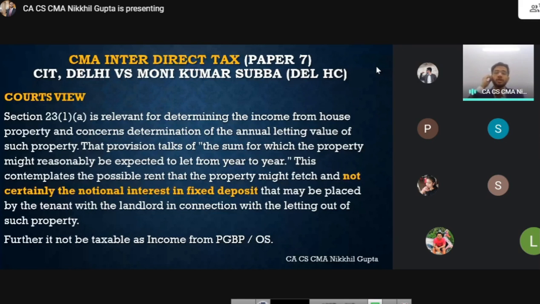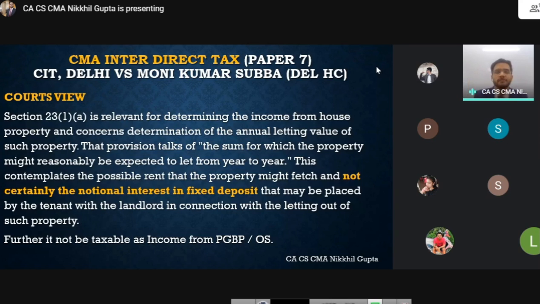Therefore, the conclusion which the Delhi High Court gave in the case of CIT Delhi versus Moni Kumar Subba, this is a case law pertaining to the years, I think, 1994, 95, 96. Those were the years to which this case law pertains, but it's a very important judgment. 2011 is the year when this judgment finally came up.